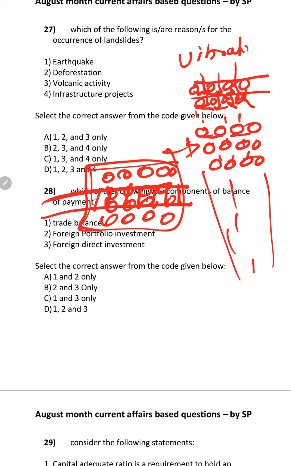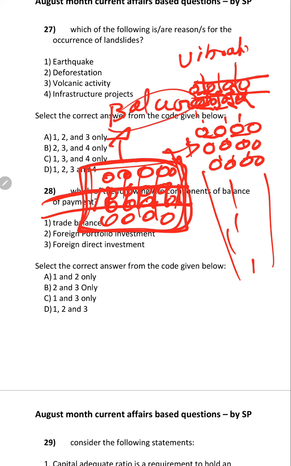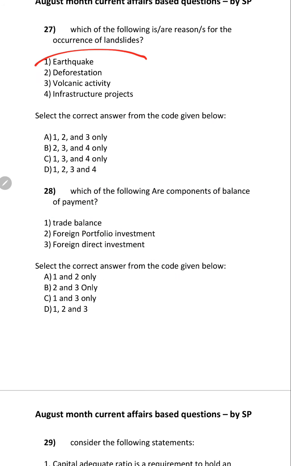This land area will get, this land balance will get disturbed, so automatically again landslide will happen. So all these four are correct, so answer is D.